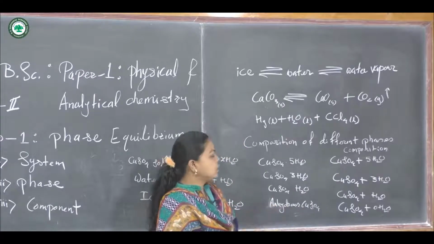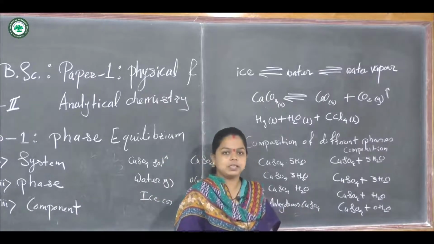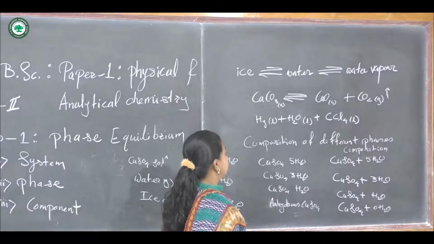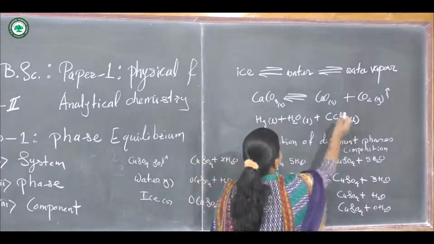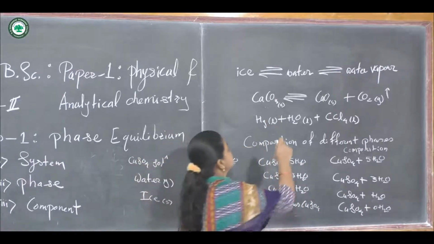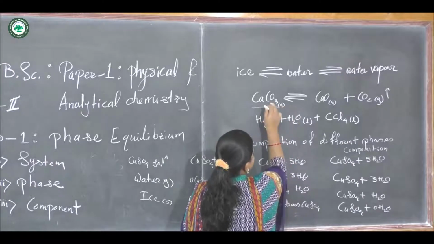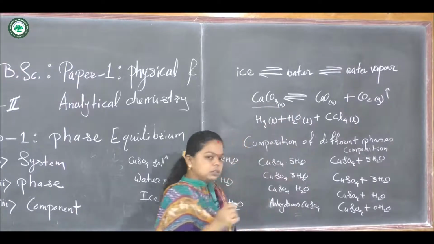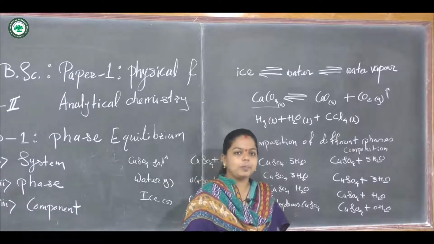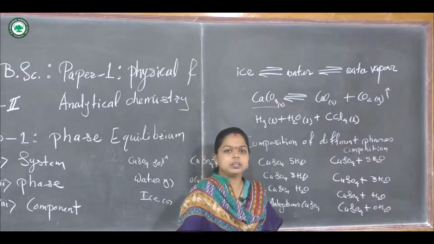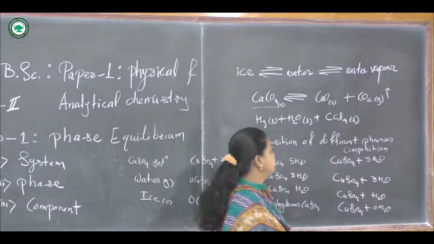Now when we consider how many phases are present in this reaction or in this system, calcium carbonate is one phase because it is a chemically distinct component. The number of chemically distinct components and the homogeneous solutions formed will give the corresponding different types of phases.